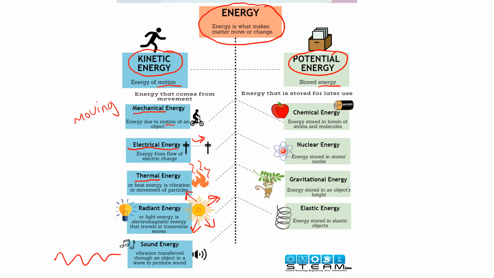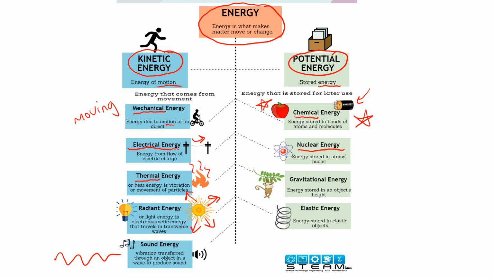Potential energy is stored energy, so you can have stored energy in a battery. We call that chemical energy. It's stored in the chemicals. If you open up a battery, there's some chemicals in there. When those chemical reactions are finished taking place, you have no more juice in the battery, and the battery's dead. You got to buy a new one. Food has chemical energy. This is all energy that's stored.